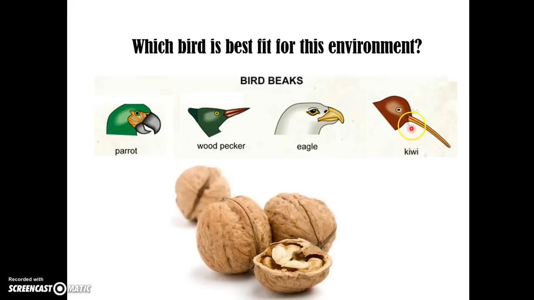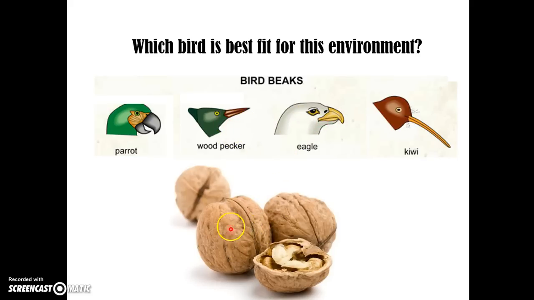Obviously, looking here, if the kiwi bird lived in an area or in trees where walnuts grew, he would have a really hard time because of his beak shape. He does not have the right adaptation to eat this food, so therefore he will probably die in this type of environment. Eagles, possibly with this beak shape, but definitely not the woodpecker.